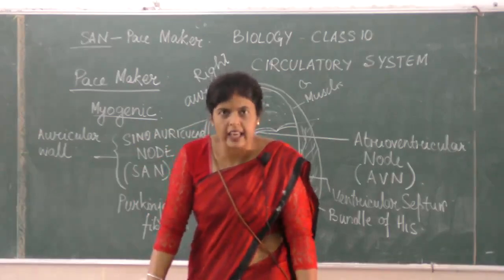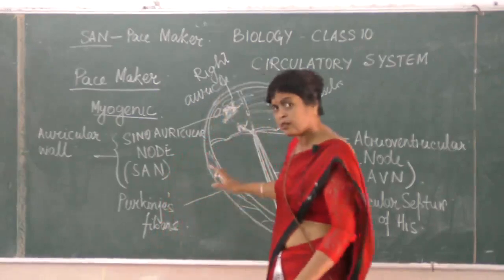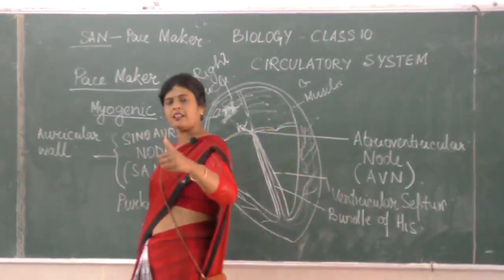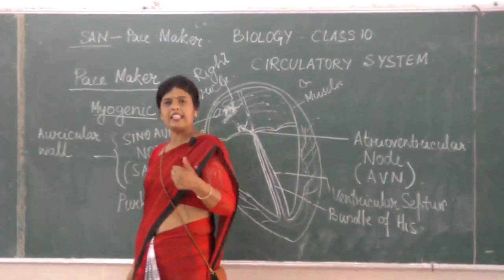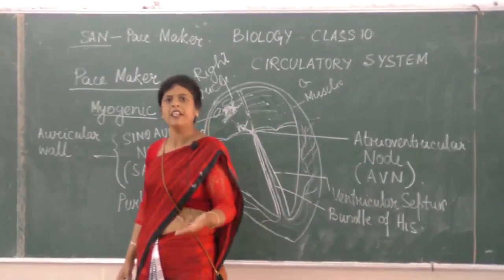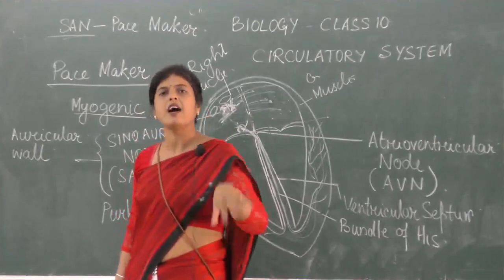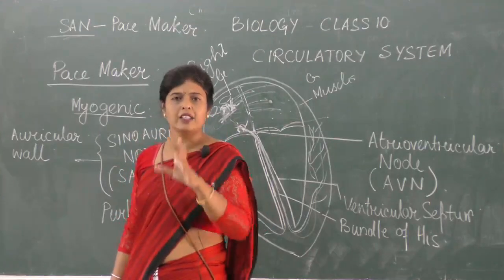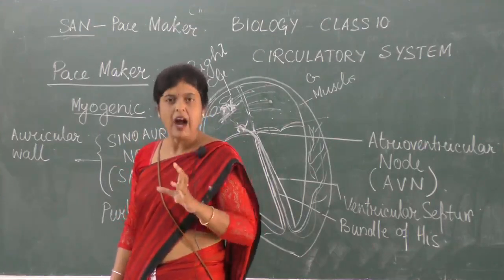It is the SA node. So what are the things we have covered? The SA node, AV node, bundle of His, and Purkinje's fibers. These are involved in the systole and diastole of the heart chambers.